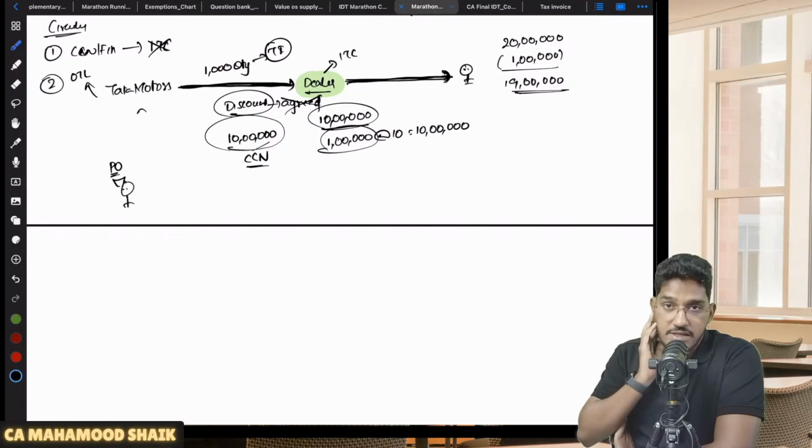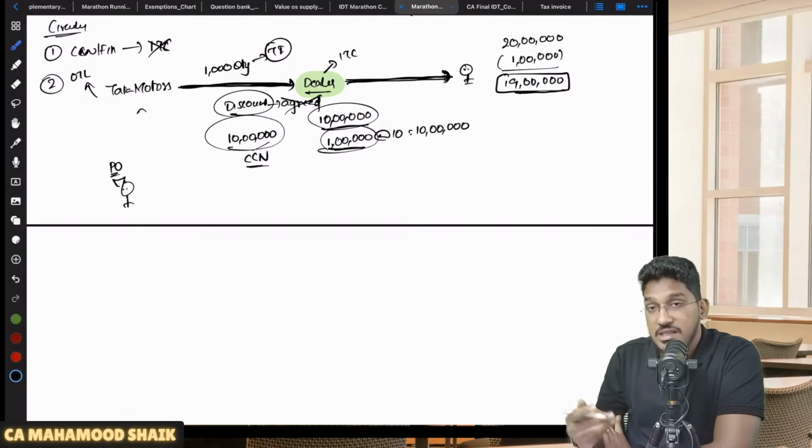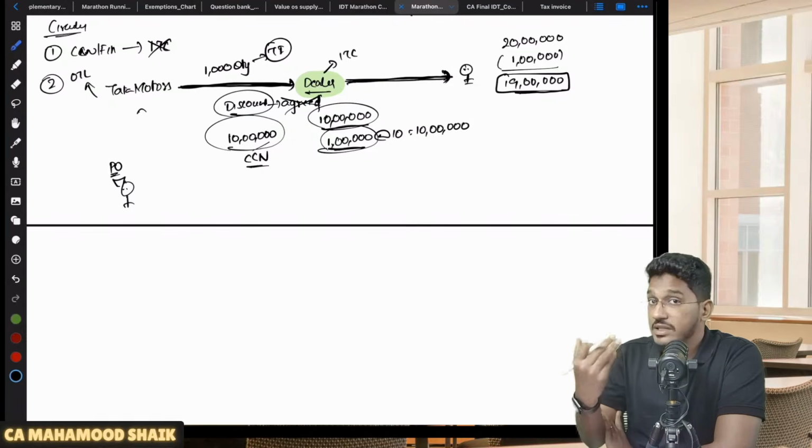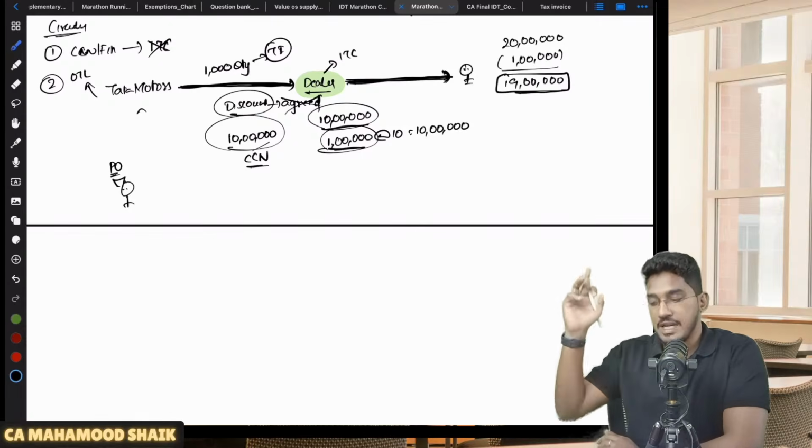But what the PO has interpreted is, boss, you might be selling it to the customer at 19 lakh rupees only, but you got 1 lakh rupees as a discount. Discount is nothing but consideration. So you got 1 lakh rupees from Tata Motors for inducing this supply. If you go and look at the consideration definition.